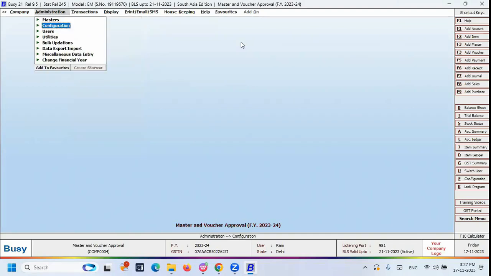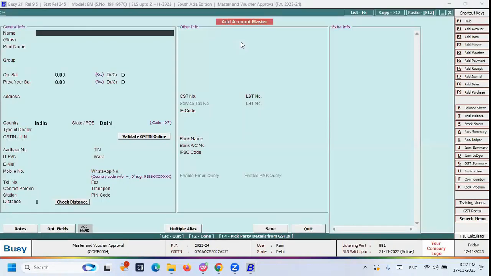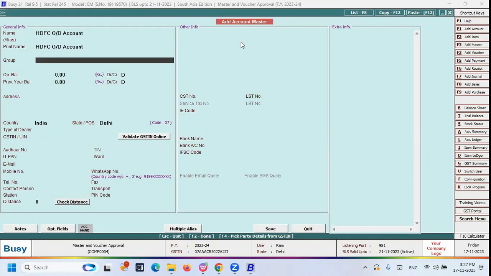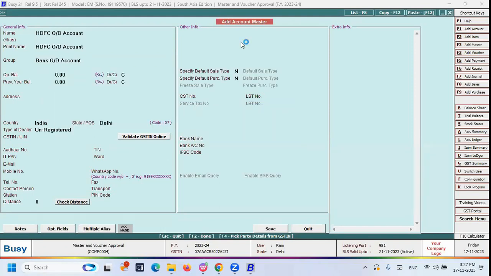Now you can see my screen here. I can create one ledger account. The ledger account name is HDFC OD account. This is a ledger account. This ledger account comes under the group of bank OD account. Now Ram has created one ledger account.